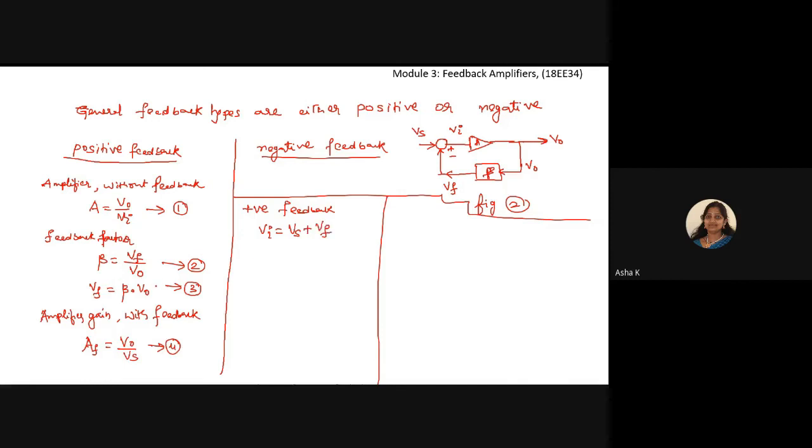From equation 3, I can write, I'll simplify this, Vs is equal to Vi minus Vf.